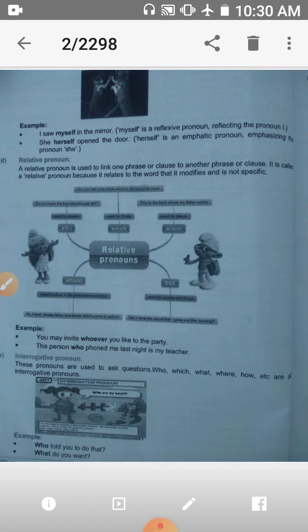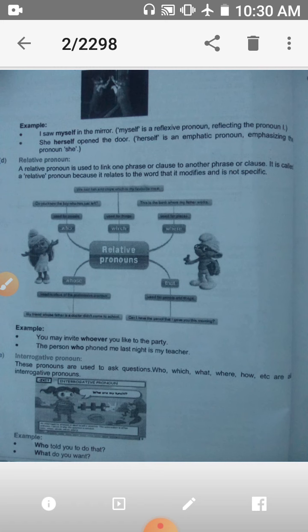Fourth one is relative pronoun. A relative pronoun is used to link one phrase or clause to another phrase or clause. It is called a relative pronoun because it relates to the word that it modifies and is not specific. For example, you may invite whoever you like to the party. Here the word whoever is a relative pronoun.